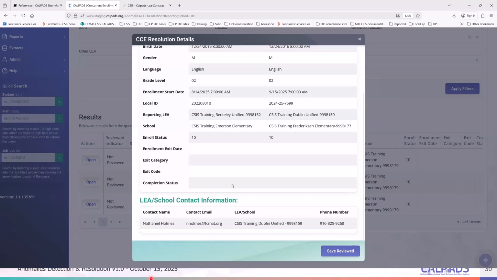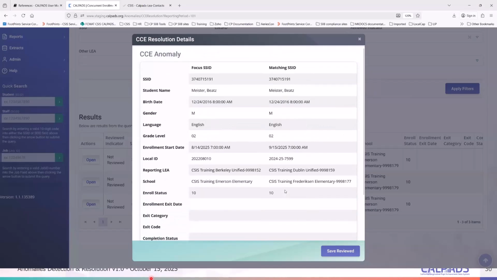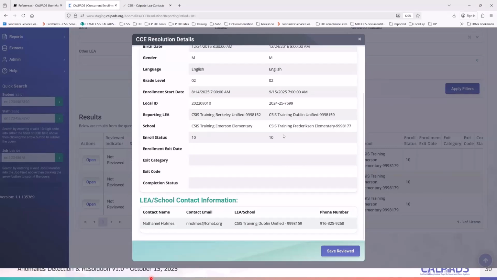This is my colleague Nate, and he picked up this student, and now we have an overlapping enrollment with them. So to resolve this, you then would just go directly to their enrollment. You can just rely on this and say, oh yeah, that's an overlapping enrollment.